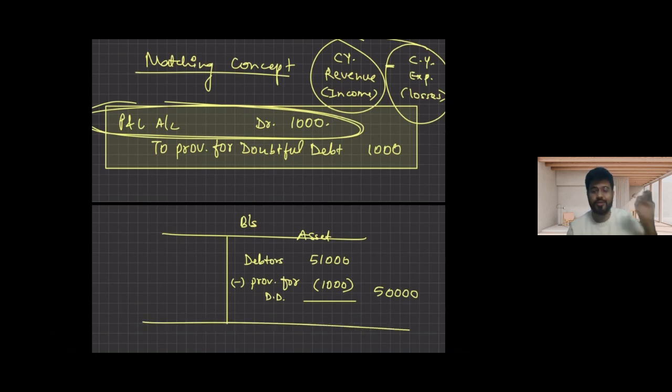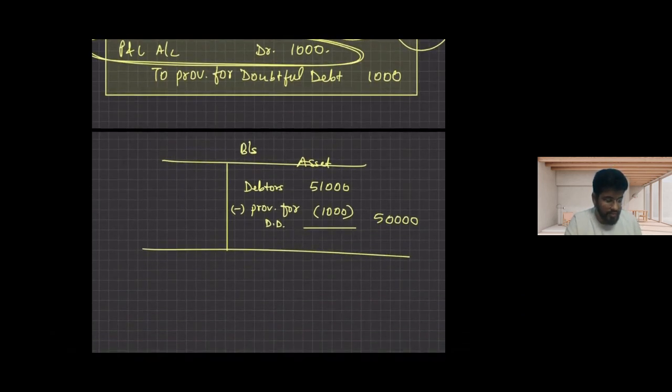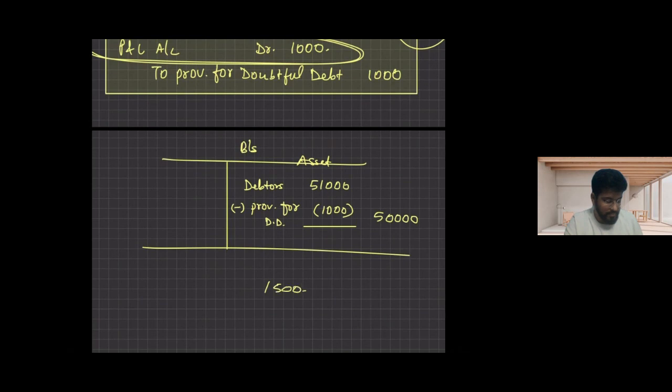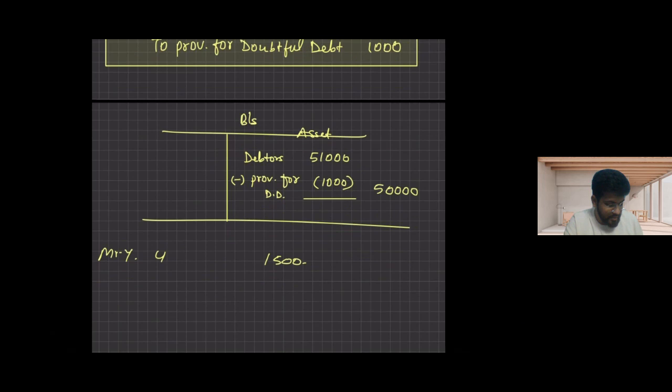That is the 360-degree view of the situation of provision for doubtful debts, bad debts. There might be a case that in future the loss is not just 1,000, it is, let's say, 1,500. That means Mr. Y has paid me 9,500 instead of 11,000. So my loss is 1,500.